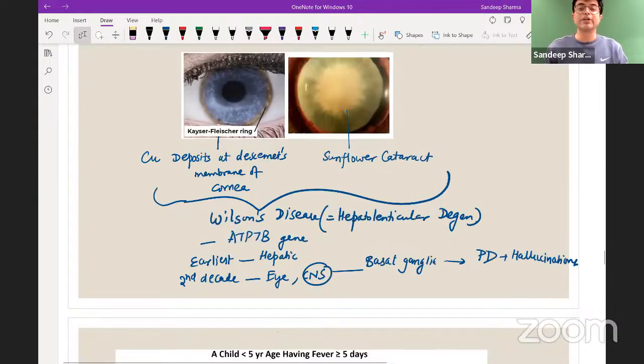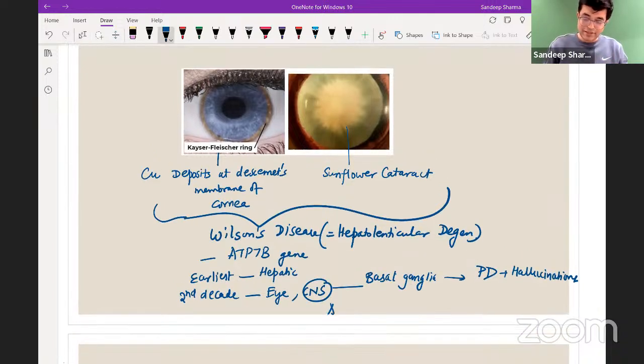So what will you tell the patient? Do not eat copper. The patient will say, I don't eat it anyway. So you should avoid foods like chocolates. Chocolates are rich in copper. Tomorrow if you are eating a lot of chocolate and someone asks, why are you eating chocolate all the time? I'm having some copper, you know. So chocolates, nuts, liver, and meat should be avoided.